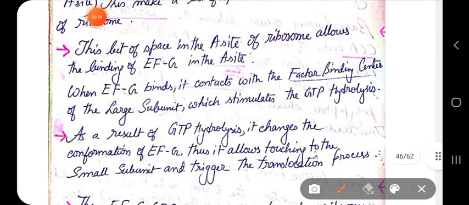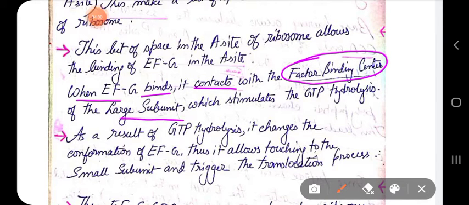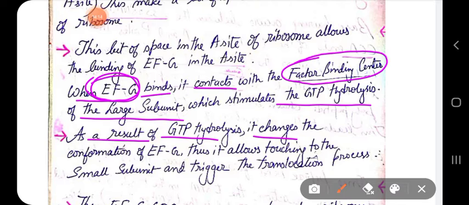Now when EFG binds, it contacts again with the factor binding center of the large ribosomal subunit and causes GTP hydrolysis. It stimulates the GTP hydrolysis of EFG. As a result of GTP hydrolysis, EFG changes its shape, changes its conformation. Thus, it allows touching to the small subunit and triggers the translocation process.